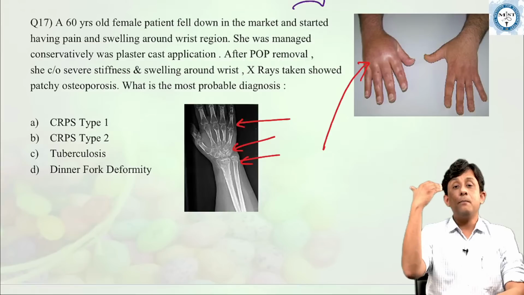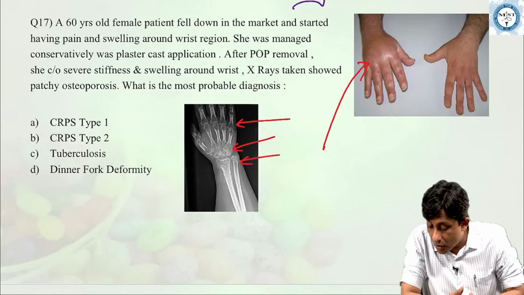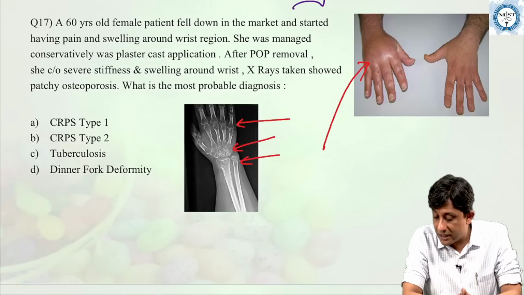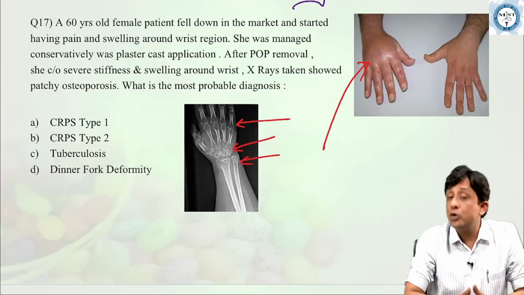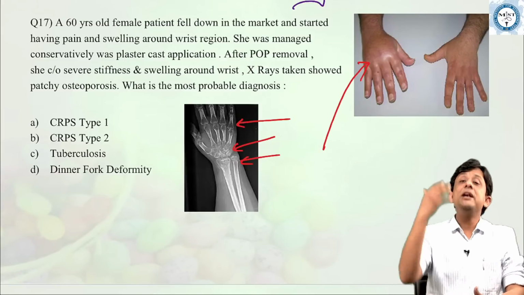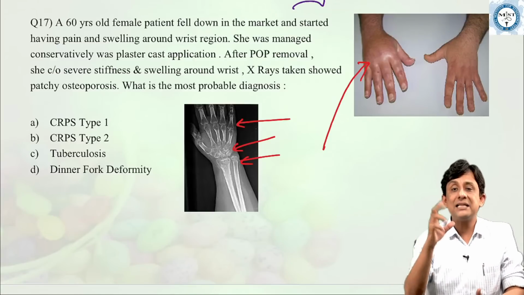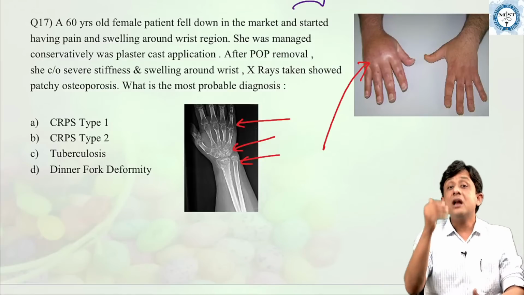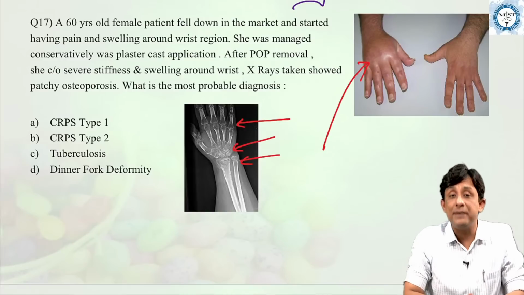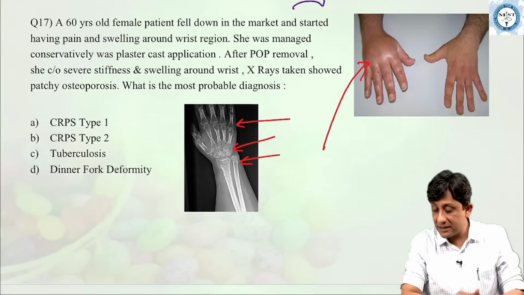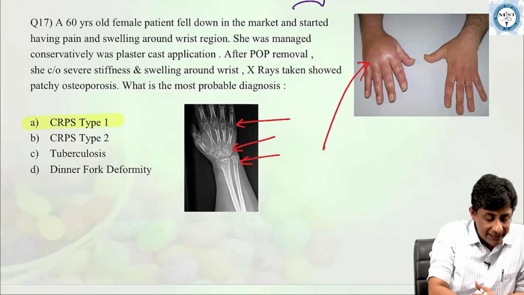So this patient had a Colles fracture which was treated by a plaster cast application, and now I think most of the doctors have got it right. So Sneka is right, Saif is right, Shrishti is right, Dr. Prince is right. I think everybody now understands what we are trying to talk about here is development of a potential complication of a Colles fracture, what is called reflex sympathetic dystrophy, RSD, nowadays also called complex regional pain syndrome, okay? And the answer for this is complex regional pain syndrome type 1.